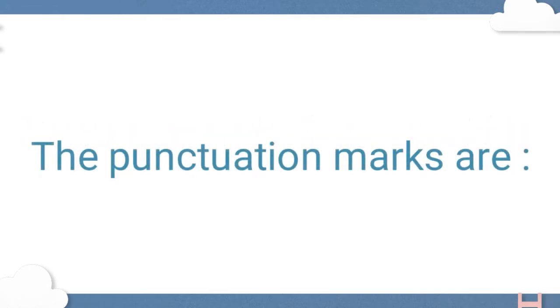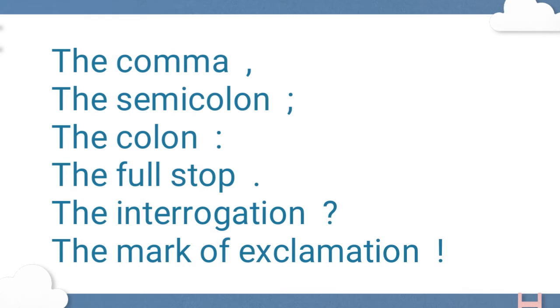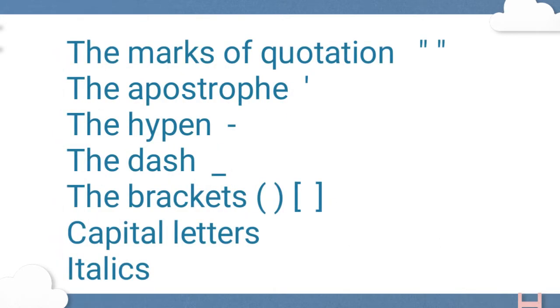Now we can see what are the punctuation marks in English. The comma, the semicolon, the colon, the full stop, the mark of interrogation, the mark of exclamation or interjection, the marks of quotation, the apostrophe, the hyphen, the dash, the brackets, capital letters, and italics. Now we can go through each of all these punctuation marks in detail.